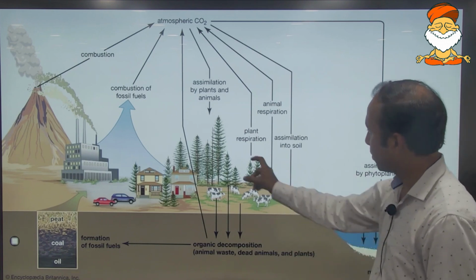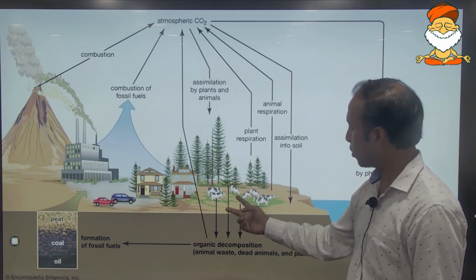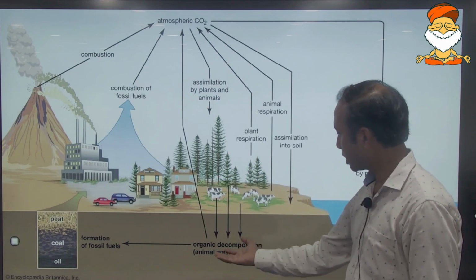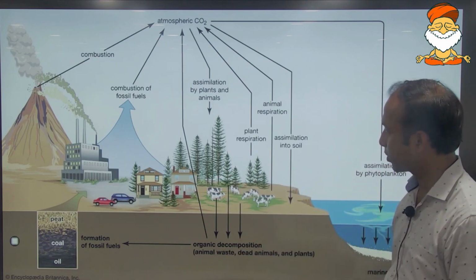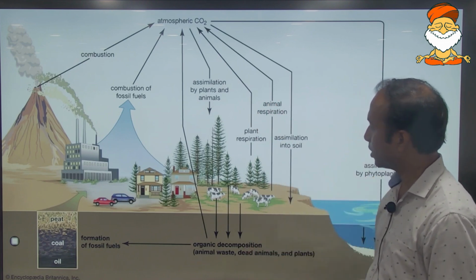Okay, so when the plant dies, or when the animal dies, again the organic decomposition will take place and the carbon will be released back into the atmosphere.